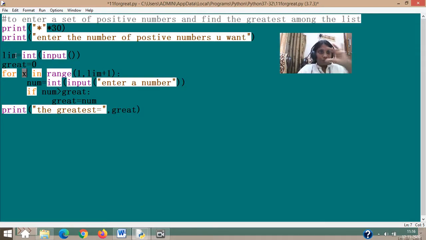Now what is the question? Now the first part is over. You have entered a process of setting the limit and your range. Your for loop is ready. Now you have to find the greatest among the list. How do you find the greatest?